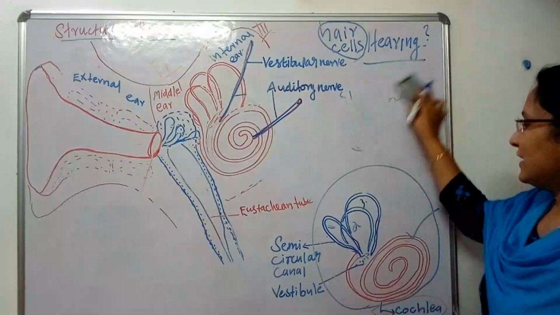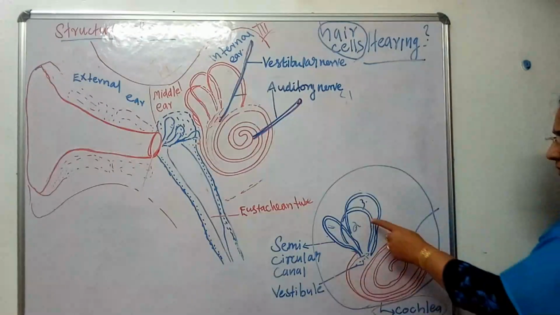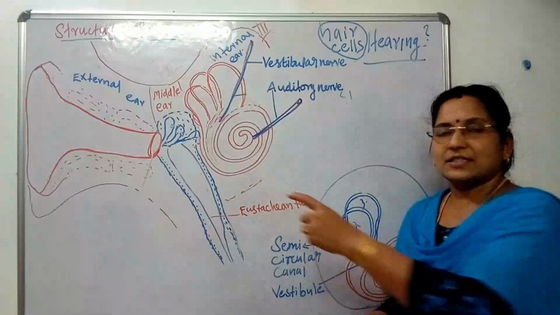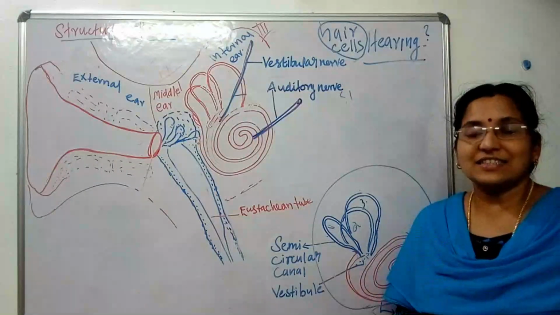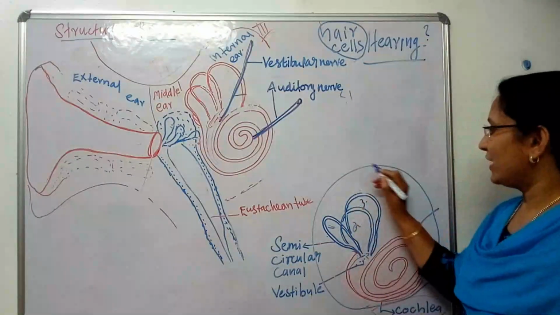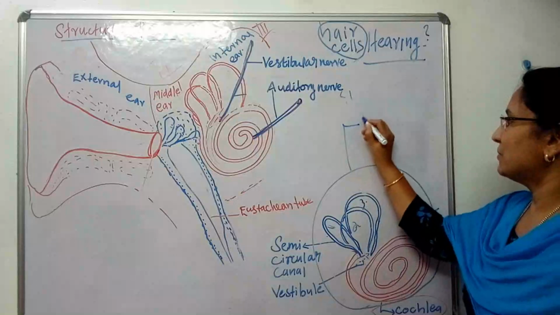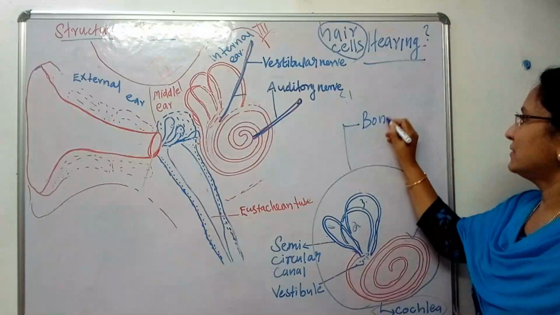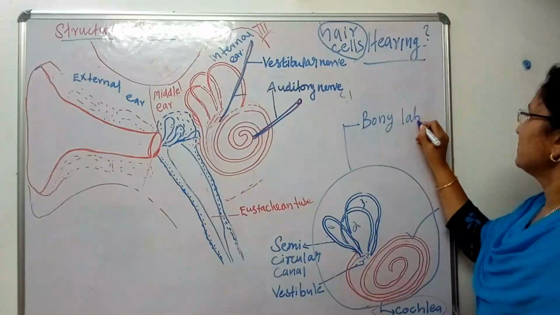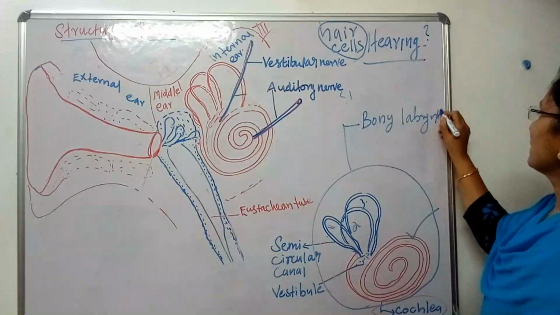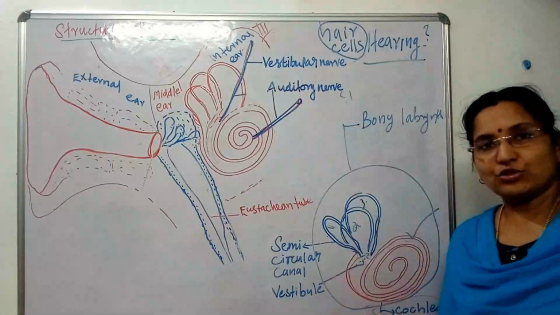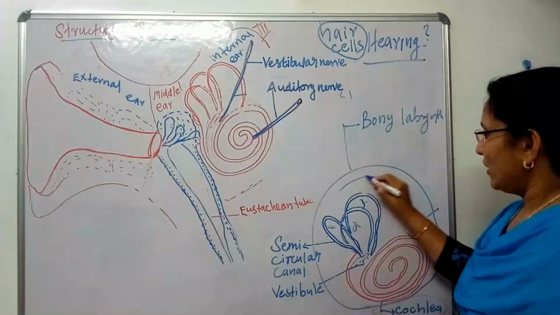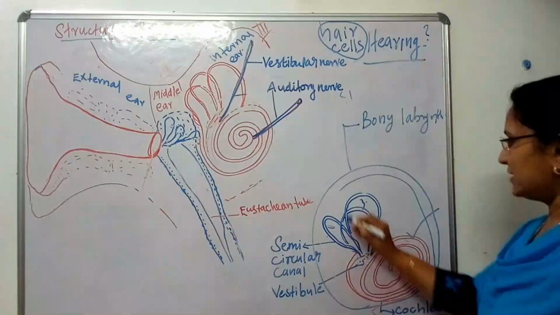Okay, leave it. The internal ear is present in the skull inside the bony labyrinth. The term is bony labyrinth. Then, inner to the bony labyrinth, one more membrane is present.